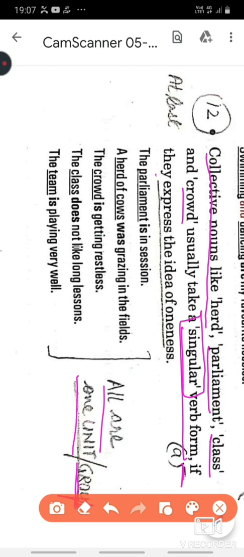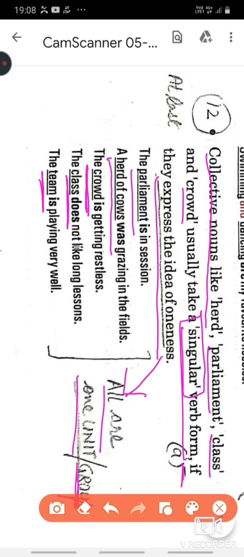With the examples, it will be clear why the rule is like this. Let's take up the rule again. The words such as herd, parliament, class, crowd, all are collective nouns and they usually take a singular verb. Read the example. The parliament is. Herd of cows, don't go for the word cows. We are talking about the group of cows and a group of cows is known as herd. Herd of cows was, crowd is, class does not, and team is.